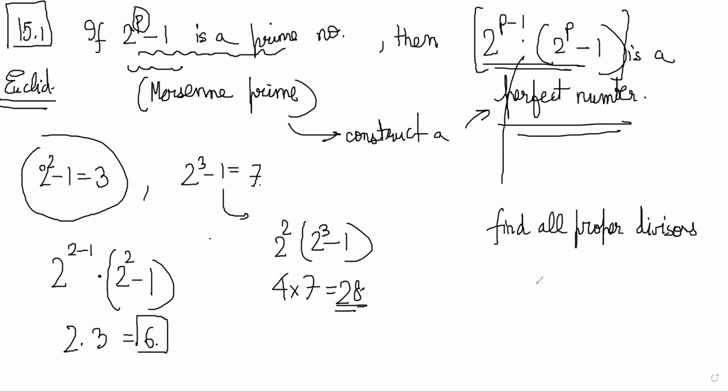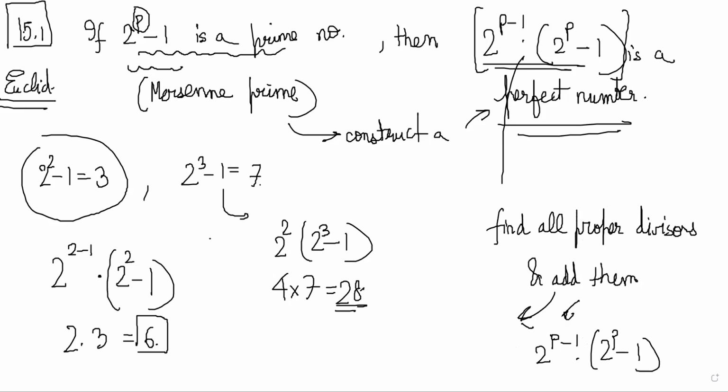Find all proper divisors and add them. Once you add them, you will get back the number itself. You should get the answer 2 power p minus 1 into 2 power p minus 1, right? Once you find all the proper divisors for this and add them, you should get this answer. Do you understand? So that is the proof of this perfect number statement.